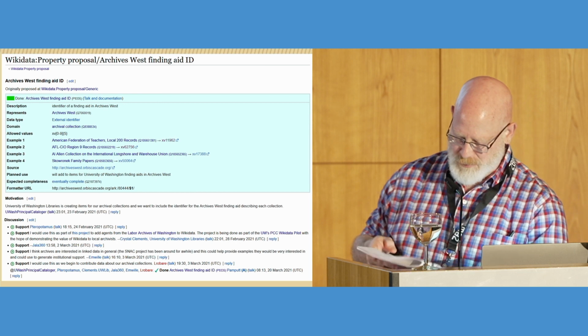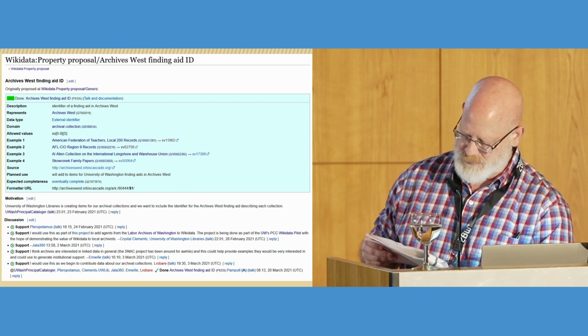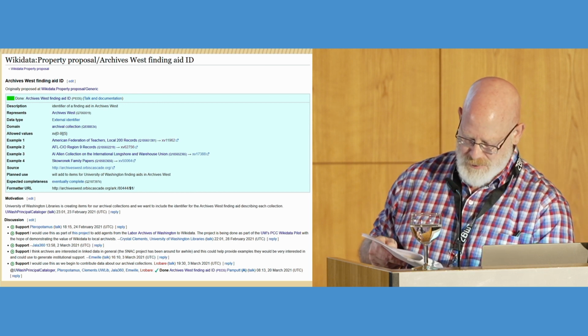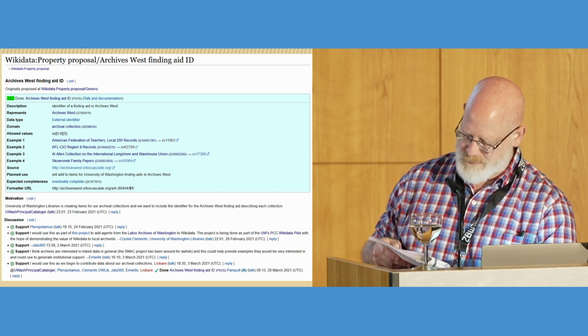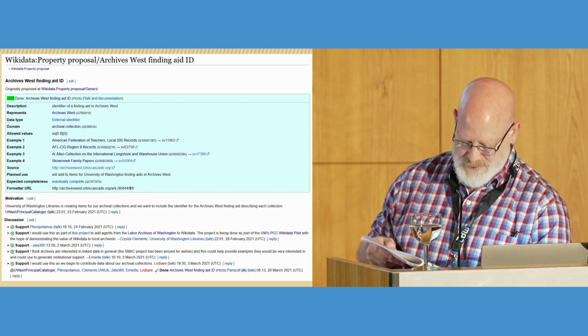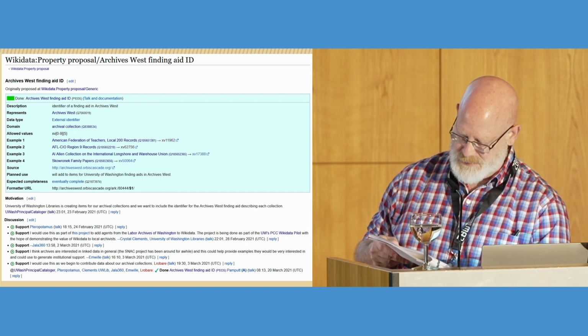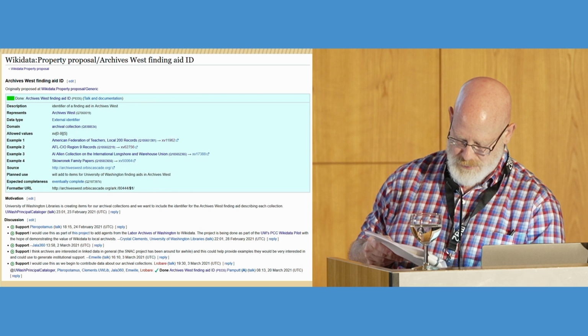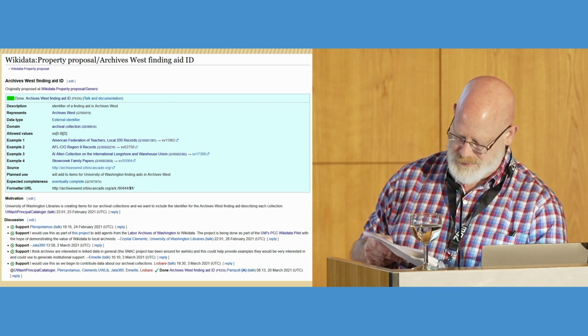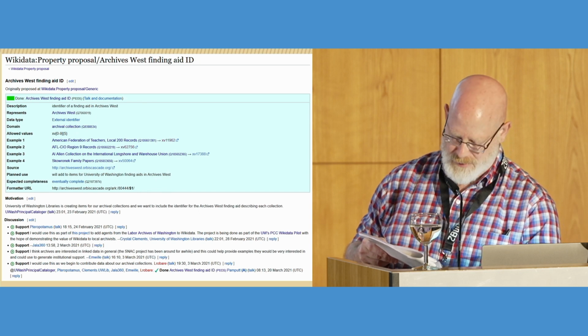So this is what our proposal for the Archives West Finding Aid looks like. The first part of the proposal consists of data about the potential property, such as its data type, allowed values, what Wikidata item it represents or corresponds to, examples of how it would be used, and for identifiers, what URL is used to link outside Wikidata from a recorded identifier value.